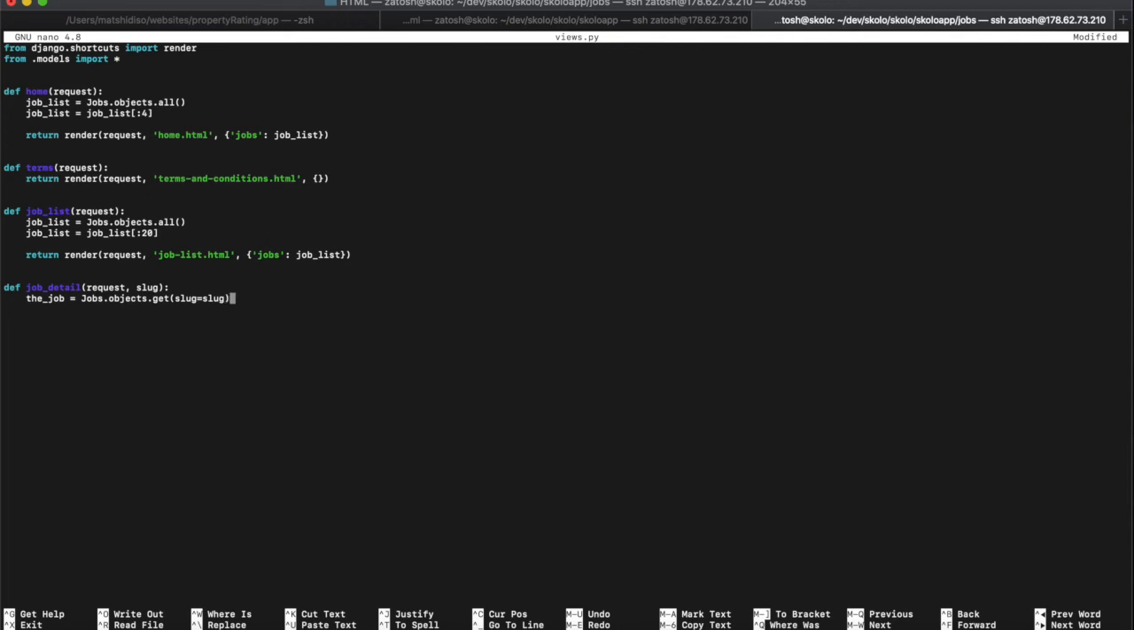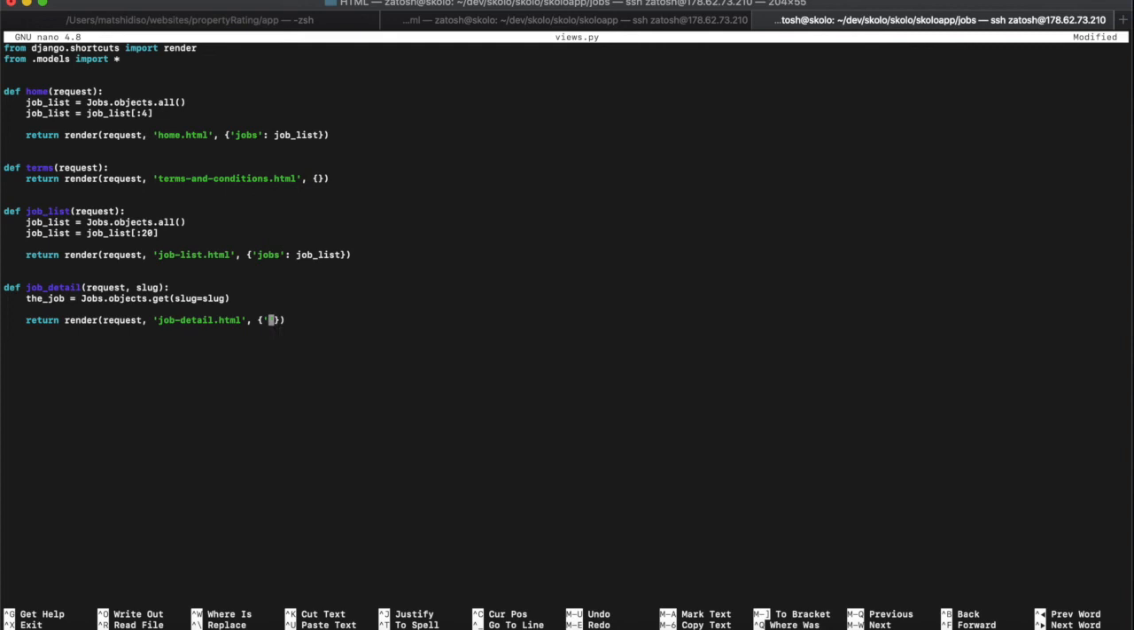Once we've done that, we're going to return render, taking in the request object. Then the HTML that we're going to be working with, we're just going to call it job detail. I haven't created it yet, but I'm going to create it now: job_detail.html.